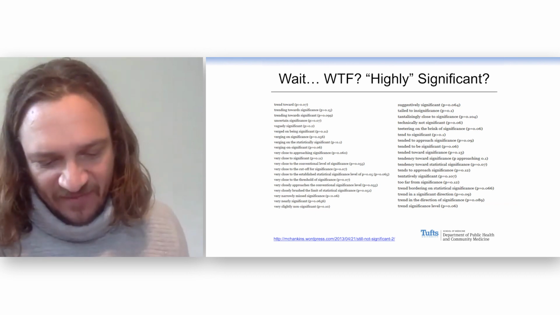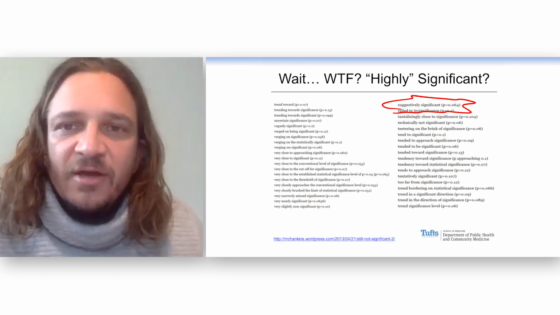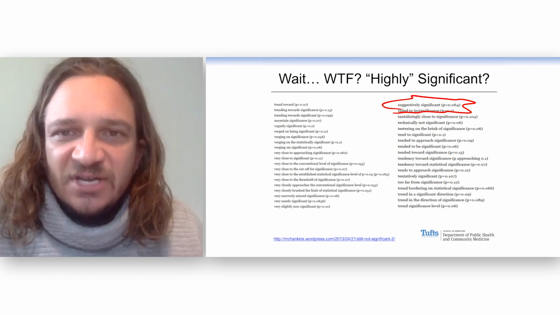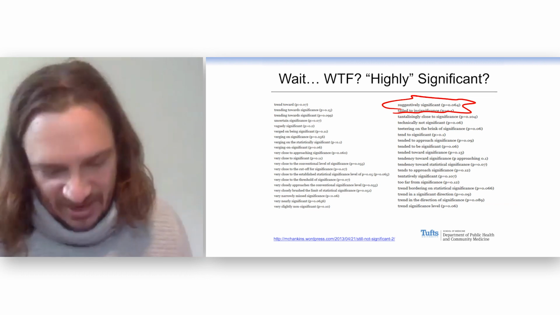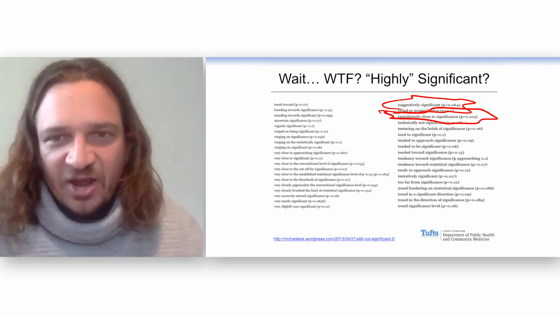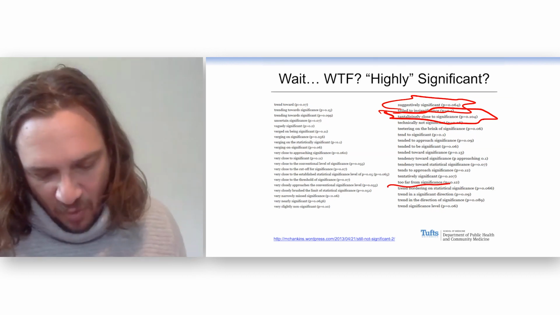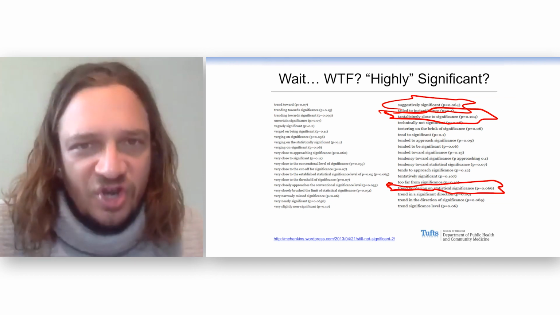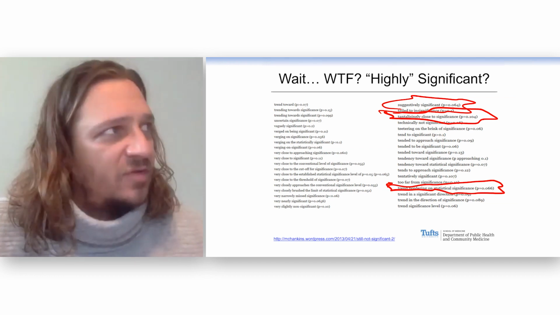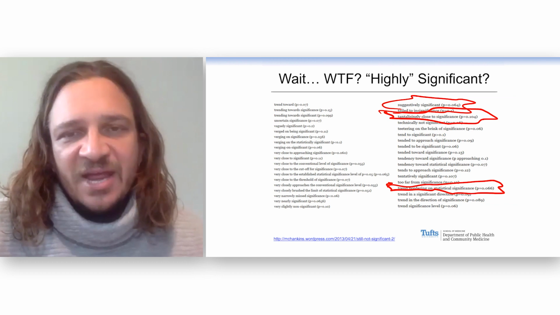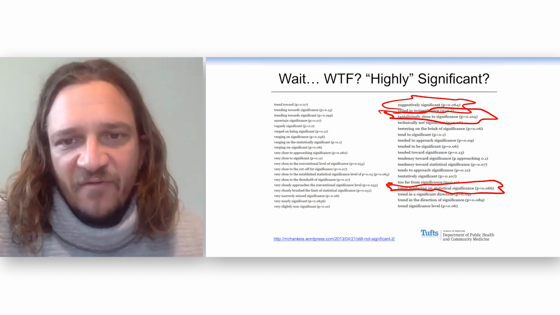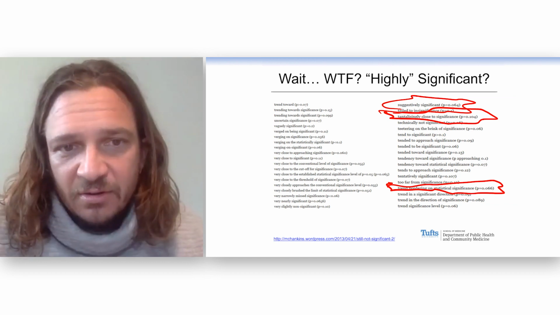But you see that people get very creative in describing their p-values. Suggestively significant. Tantalizingly, this is just dumb. What is this? Trend bordering on just this. Don't do this. Don't do this. If it's less than alpha, it's significant. If it's more than alpha, it's not significant. That's it.